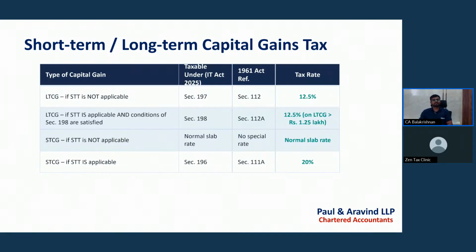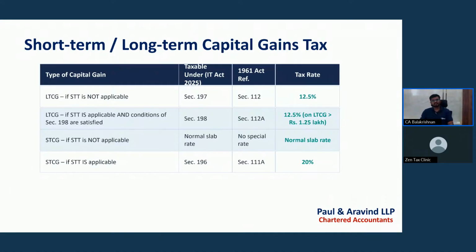First, long-term capital gain. If securities transaction tax is not applicable, then it is covered in section 197 of Income Tax Act 2025, and the corresponding Income Tax Act 1961 section is 112. The tax rate is 12.5% only.